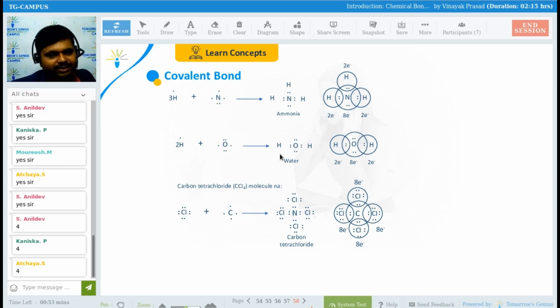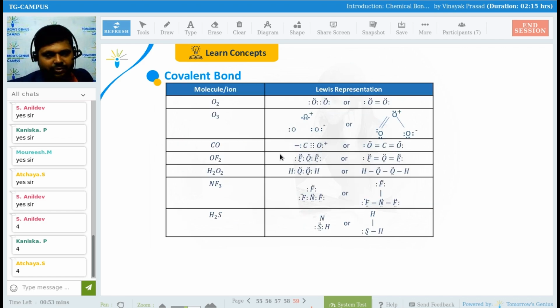Now, this we have seen already, guys. CCl4 we have seen already, right? This is the Lewis representation of O2. We have seen O3. This is the new one that you can draw at home also. CO we can draw. Carbon is having how many outermost electrons? 4 electrons, and this oxygen is having 6 electrons outermost. So there will be a structure like this. You can see here, this carbon and oxygen, how they have been settled down. Getting my point, everyone?